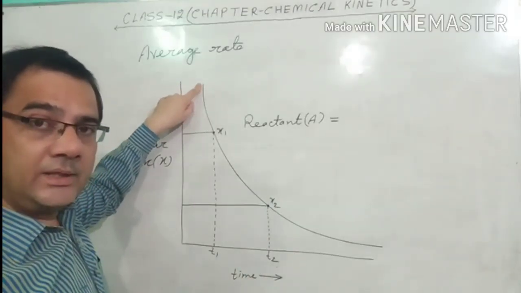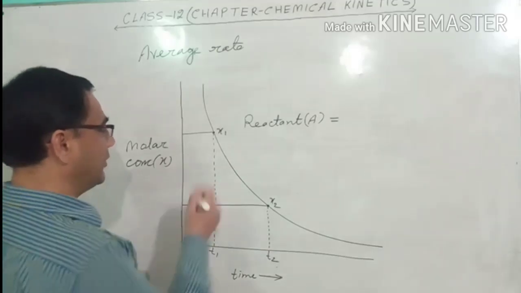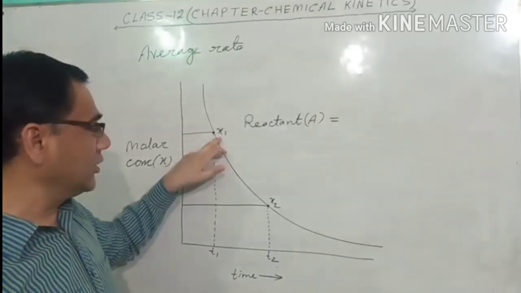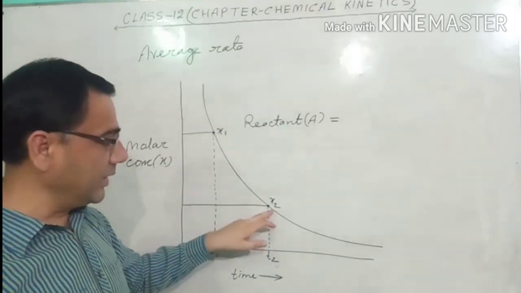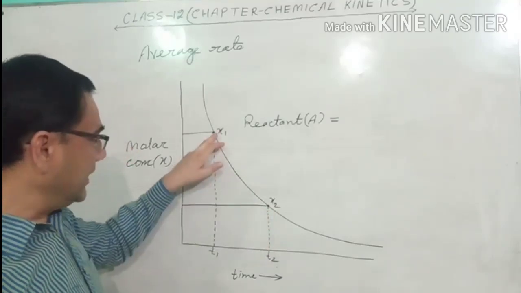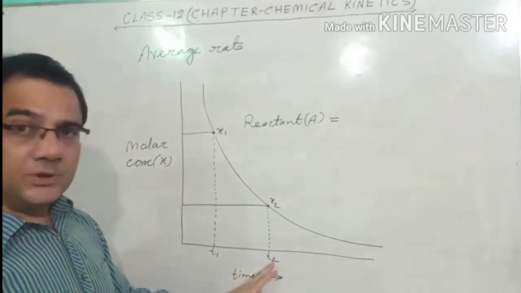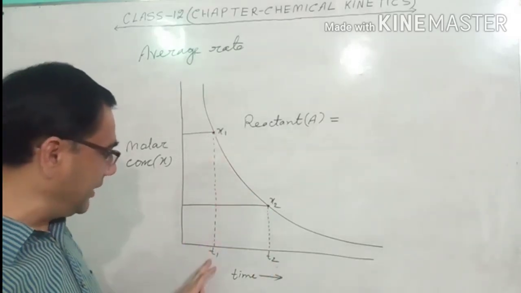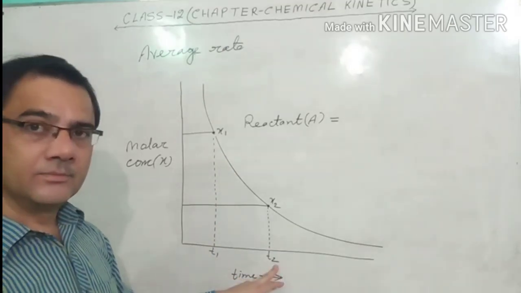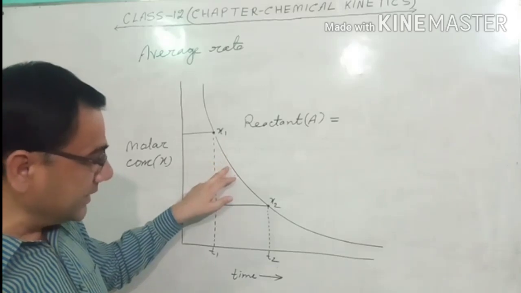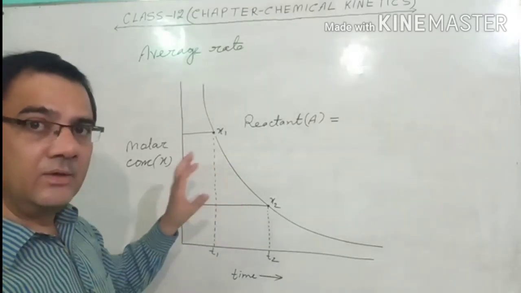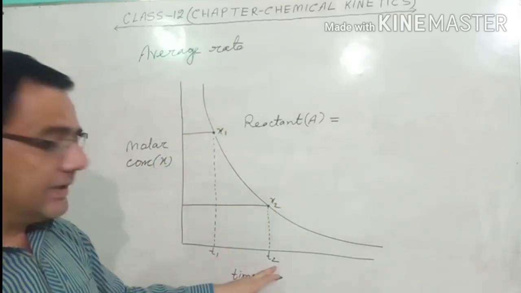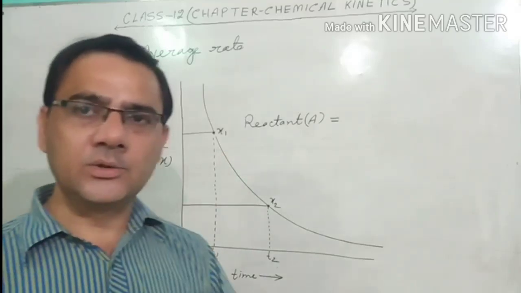And we will try to calculate the average rate between these 2 points. This is point 1 and this is point 2. Suppose at this point the concentration of the reactant A is x1 and at this point it is x2. Time here I have taken t1 and here t2. It means we will calculate the average rate between x1 and x2 with respect to time t1 and t2. अब यहाँ पर कहीं पर एकदम बहुत ज़्यादा कंसंट्रेशन चेंज होगा, कहीं पर बहुत कम, लेकिन फाइनली वी नो कि हमारा इनिशियल कंसंट्रेशन इतना है, फाइनल कंसंट्रेशन इतना है, इनिशियल टाइम इतना है, फाइनल टाइम इतना है. तो ये जो कैलकुलेट होकर आएगा दैट इज एक्चुअली द average rate.